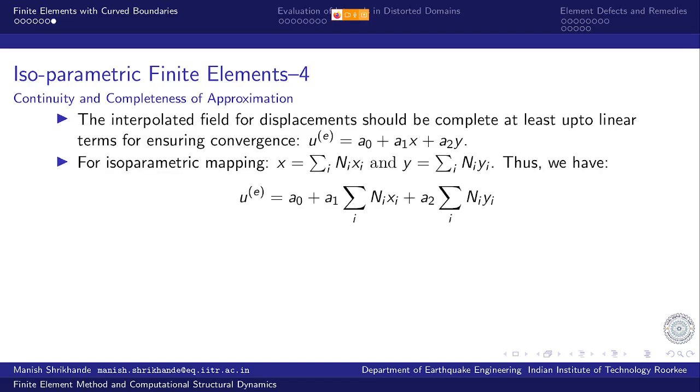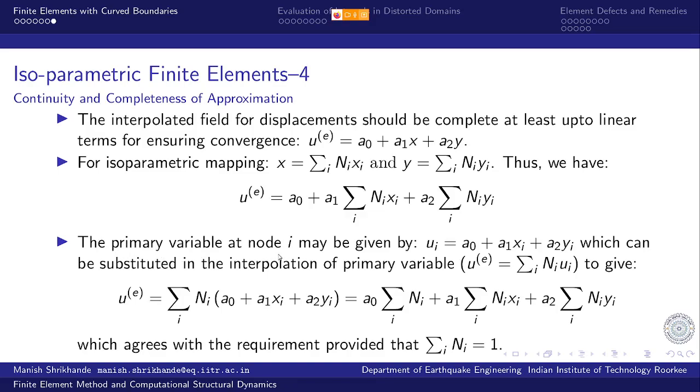So for isoparametric mapping, we can replace x as an interpolation of the coordinates of the nodes. Say x is equal to sigma Ni xi and y is equal to again sigma Ni yi. And if we substitute it here, then we have this relationship: a0 plus a1 sigma Ni xi plus a2 sigma Ni yi. So what does it give?